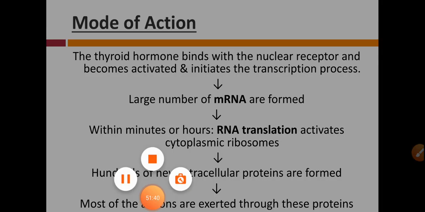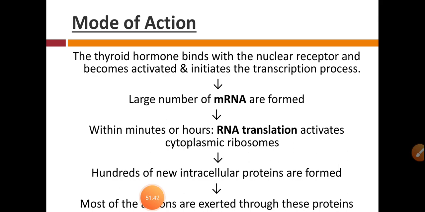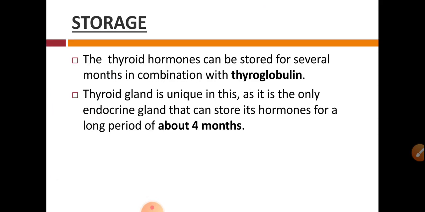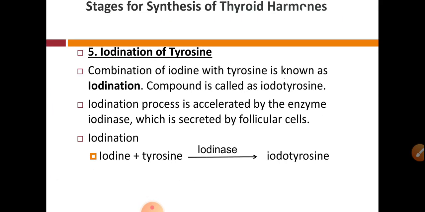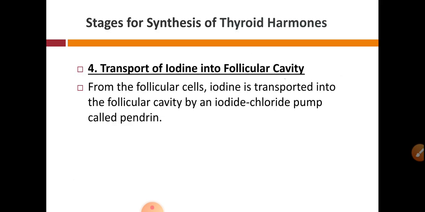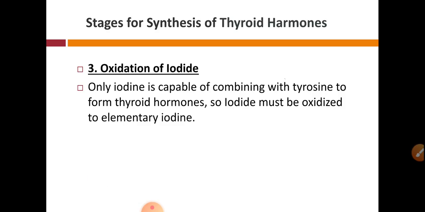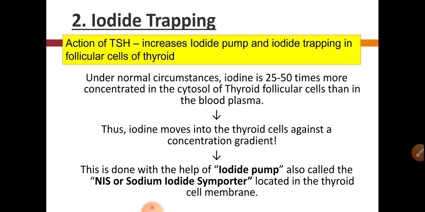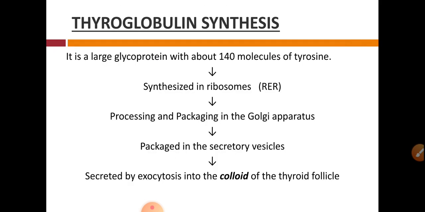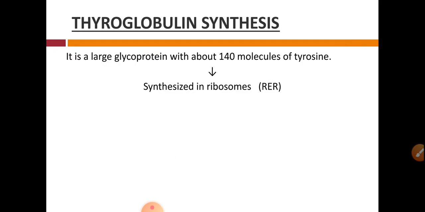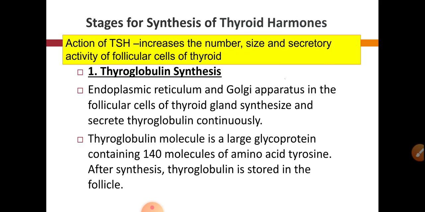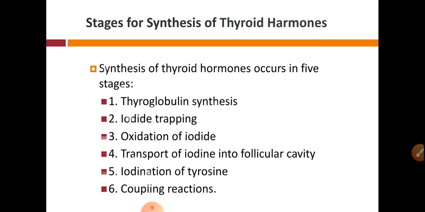So before concluding today's lecture, a short recap on the stages of synthesis of the thyroid hormones. So these are the stages for the synthesis of thyroid hormone.